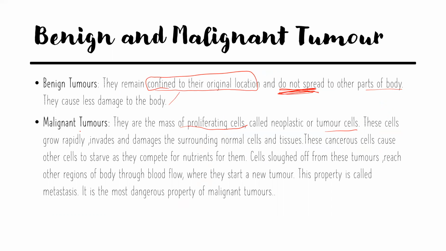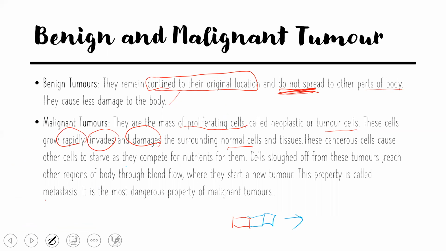These cells grow rapidly, invade and damage the surrounding normal cells. So if this is a cancerous cell, then the normal cells adjacent to it also become cancerous cells. These cancerous cells cause other cells to starve. All cells want nutrients from the surroundings, so cancerous cells will compete with the normal cells for nutrition, and they will actually get it.